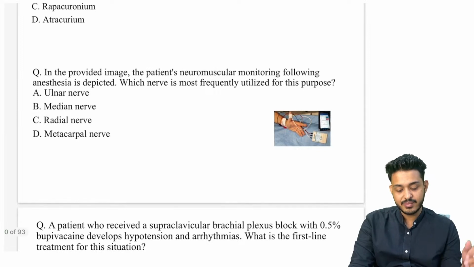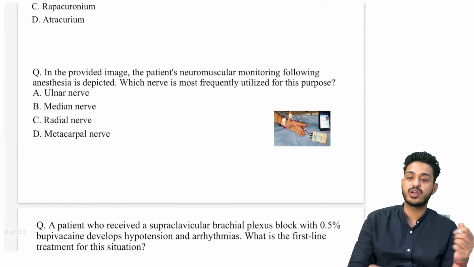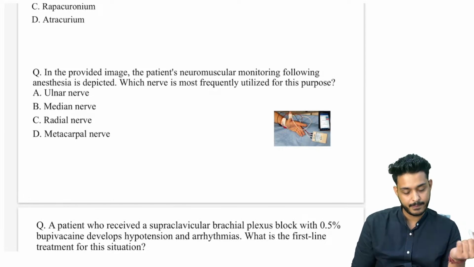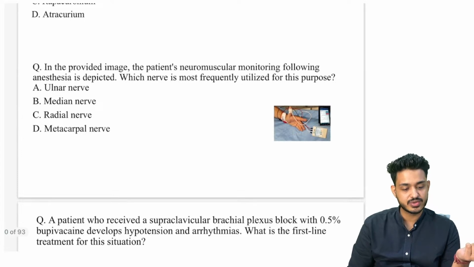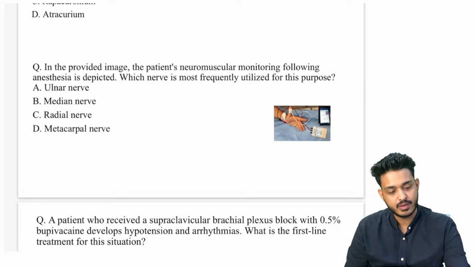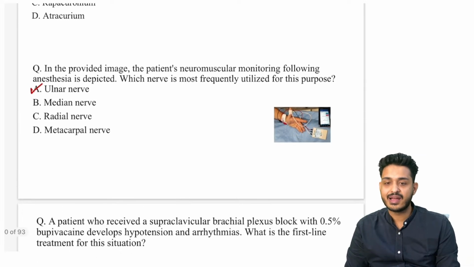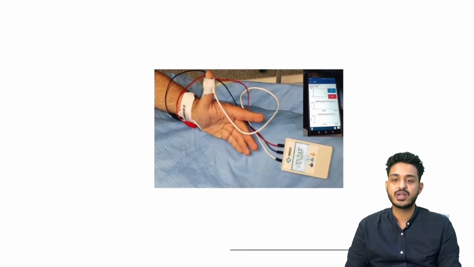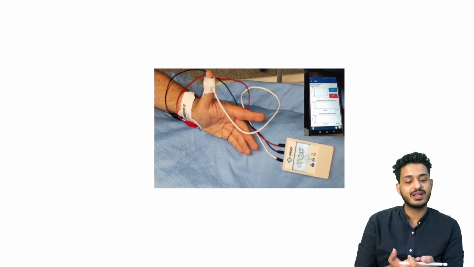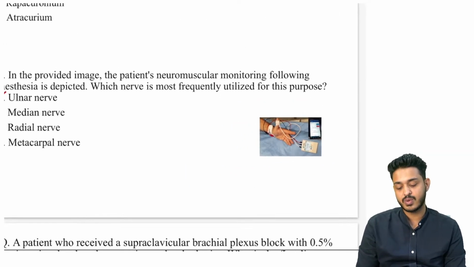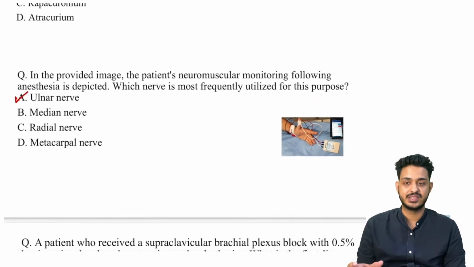In the provided image, the patient neuromuscular monitoring was following, which of the nerve is going to be depicted blue? कौन सी नर्व यूज में लेंगे? That is going to be ulnar nerve. ये देखा था हमने न्यूरोमस्कुलर मॉनिटरिंग. Muscle blockade is another thing. Okay, muscular blocker is another thing, neuromuscular blocker is another thing, it's not anesthesia.